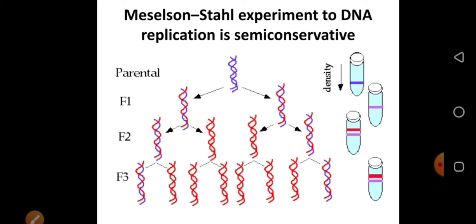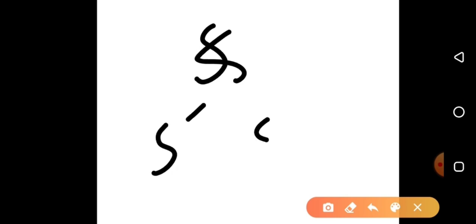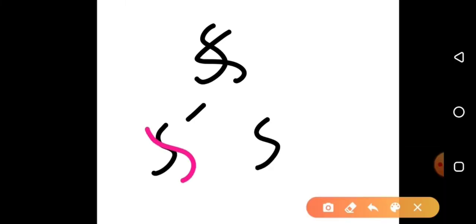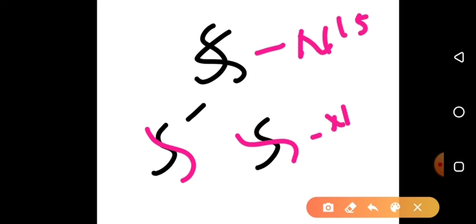Then he continued this process and got the middle range and the top range. From this he concluded the parental strand is split, that means the N15 strand is split like this. If the two strands are N15 like this, it is split into one N15 strand, and another strand is newly synthesized like this. So here he got N15, here he got the N15 plus N14 band. If you split again, you will get one more band. The same phenomenon is used here and confirms that DNA replication is semi-conservative.